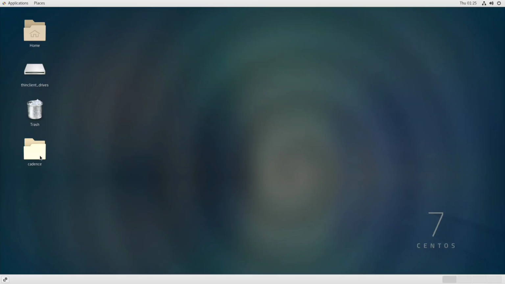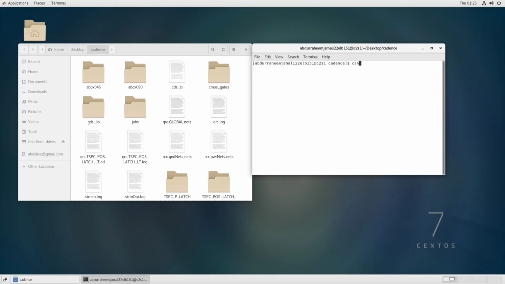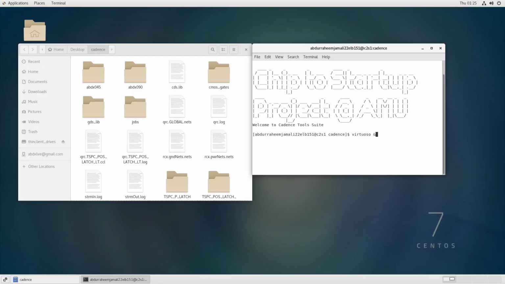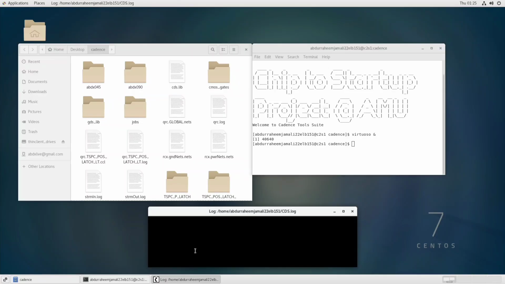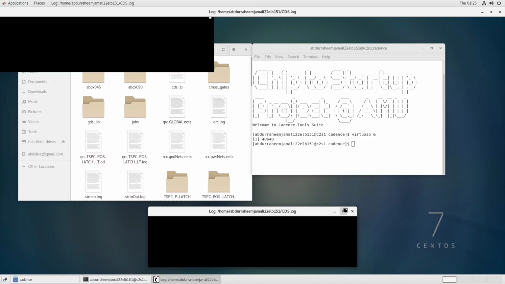So first of all, we will just double click the folder Cadence, and here we will just right click, open in terminal, and CSH, enter, source, enter, and virtuoso ampersand, enter, and our Cadence log file has been opened.